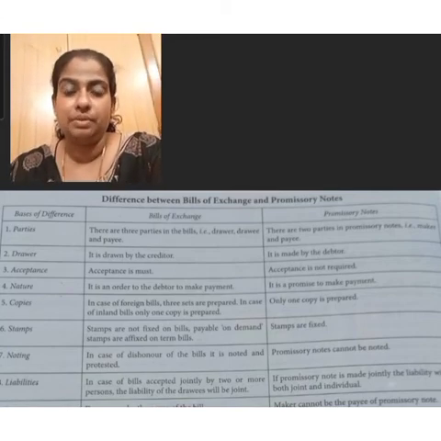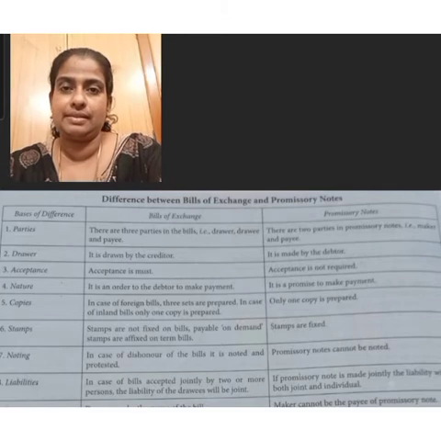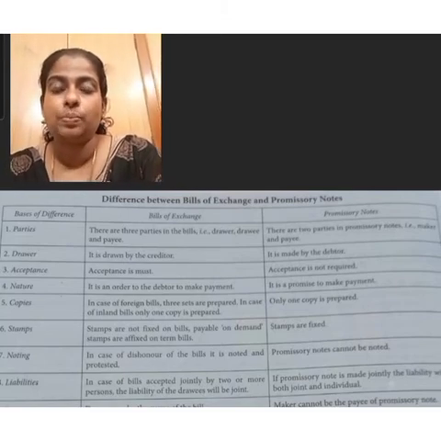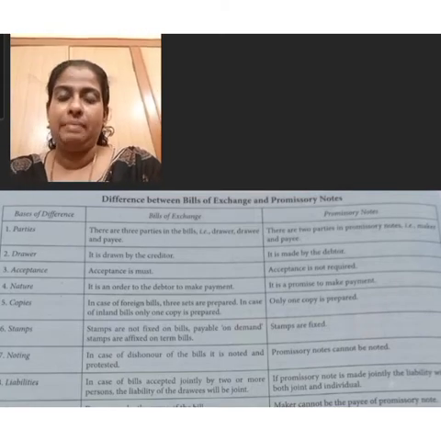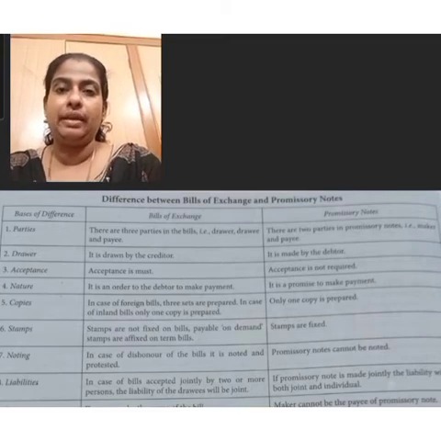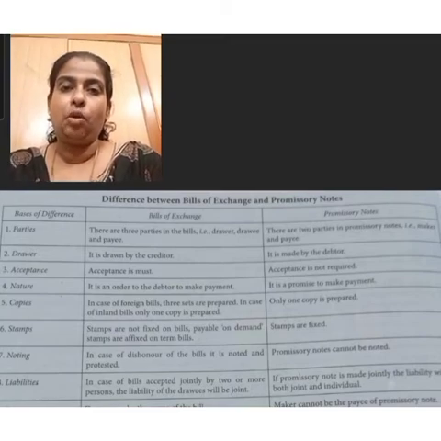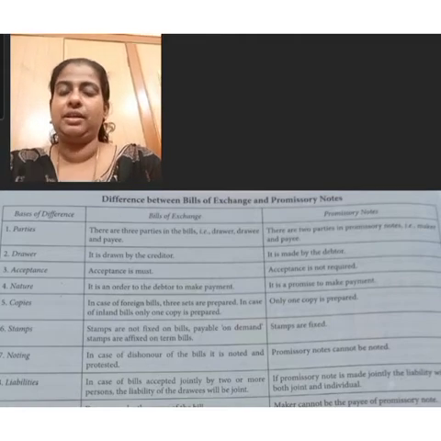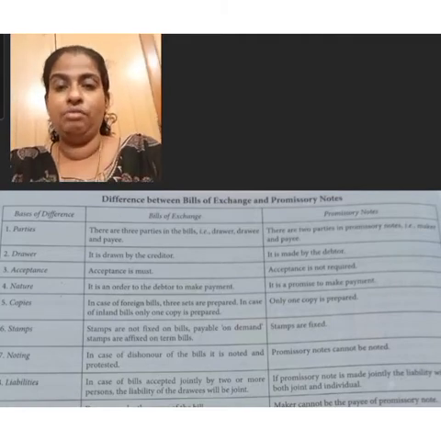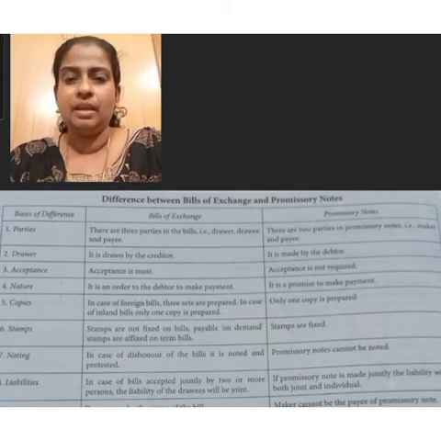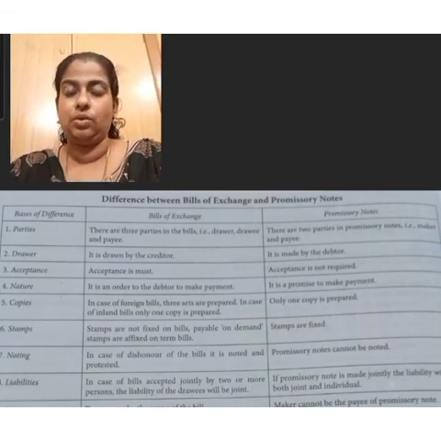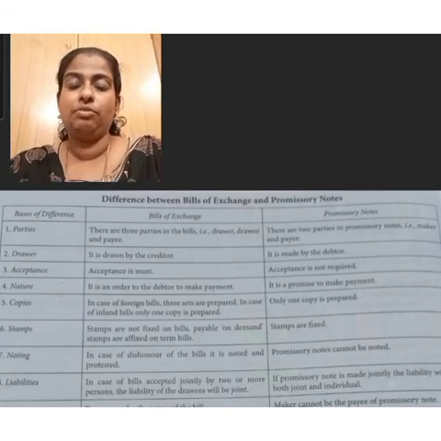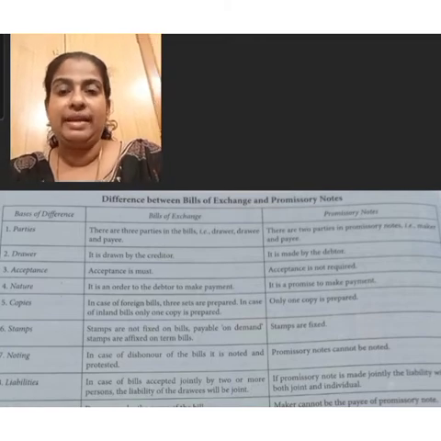The important features of the promissory note are: it is a promise. Then it is a document in writing. It is a promise to pay a specified amount. The payment may be made on demand or after the expiry of a certain period. The promise to make the payment is unconditional. These are the important characteristics of promissory note. Next we are going to study the important parties of promissory note. They are first, the maker, and second, the payee.